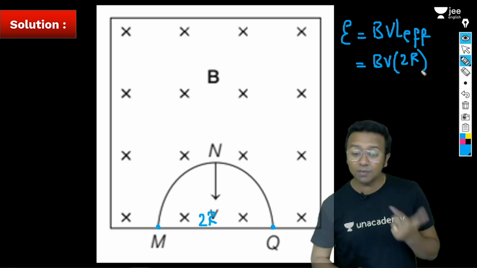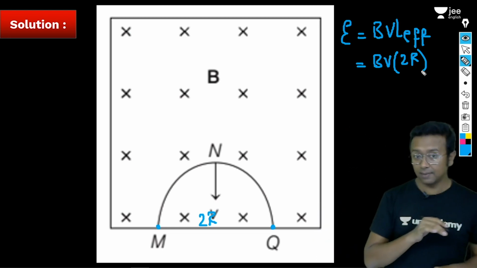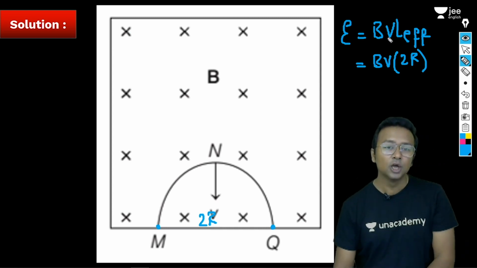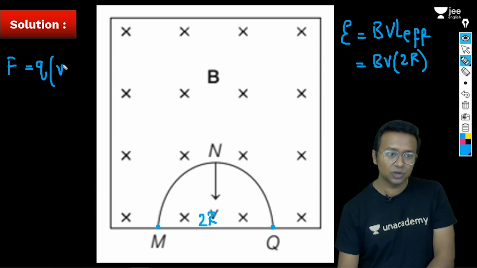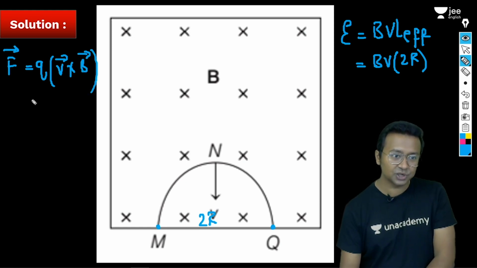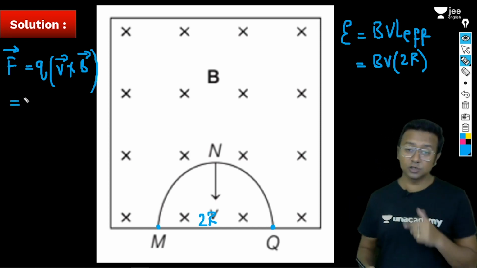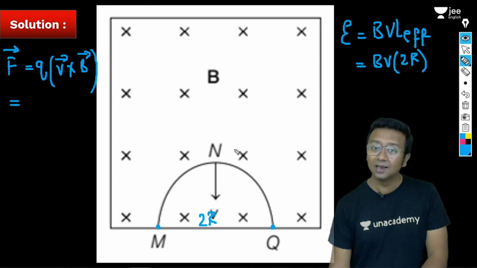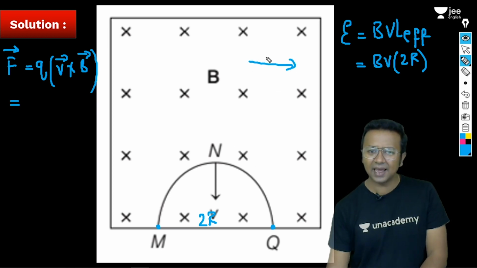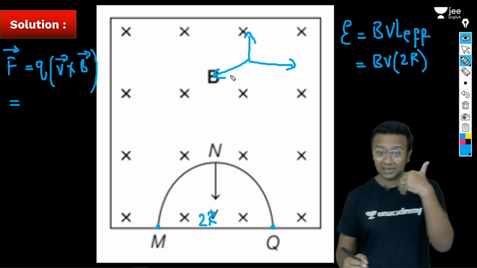Now the question is, which will be at a higher polarity, M or Q? In order to do that, we'll try to find out the force on a positive charge. So that will be Q, V cross B. So this is what we are going to have. The force will be in this particular direction, and we'll have Q into V cross B. Now let's say that this downward direction is the y-axis. Let me take this as the x-axis, y-axis, and this is my z-axis. Coming out is your z-axis.